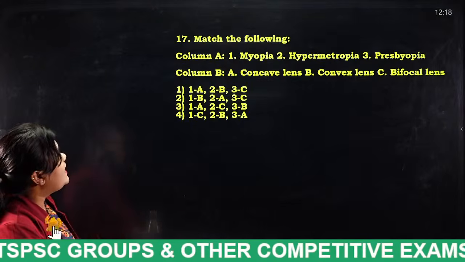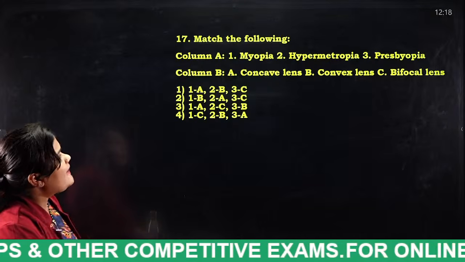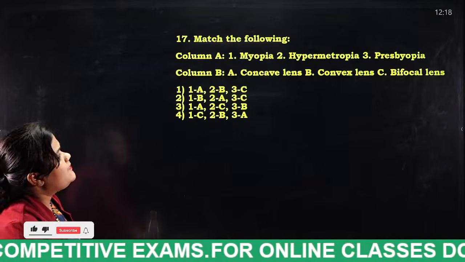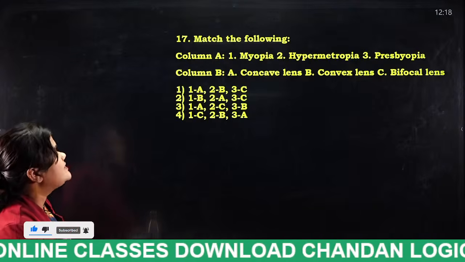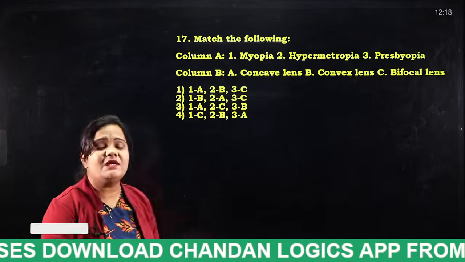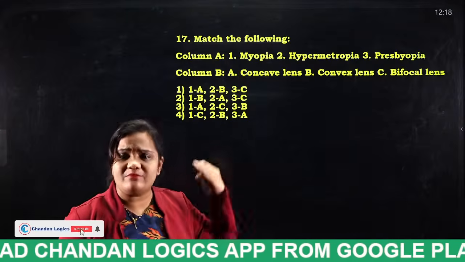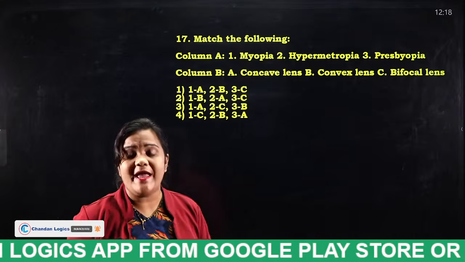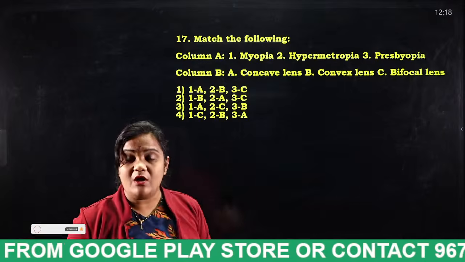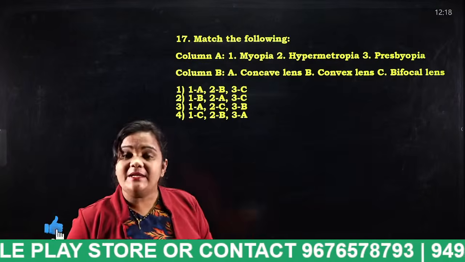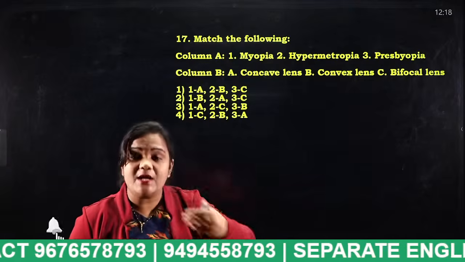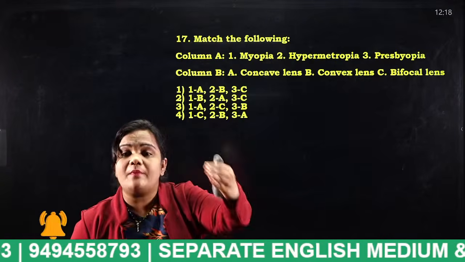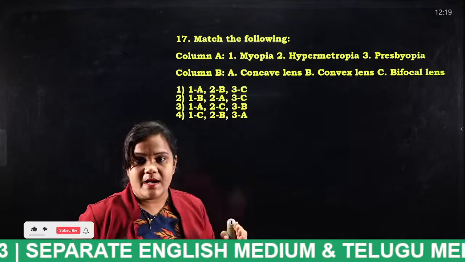Match the following. Column A: myopia, hypermetropia, presbyopia. Column B: concave lens, convex lens, bifocal lens. So match it and tell me the answer. I have discussed this many times. Myopia is known as what? Nearsightedness. That means that person can only see the things which are nearer to him, and the distant objects will be blurry to him.